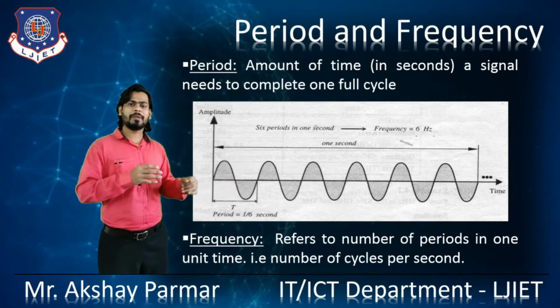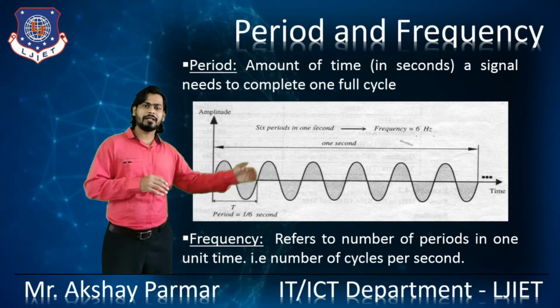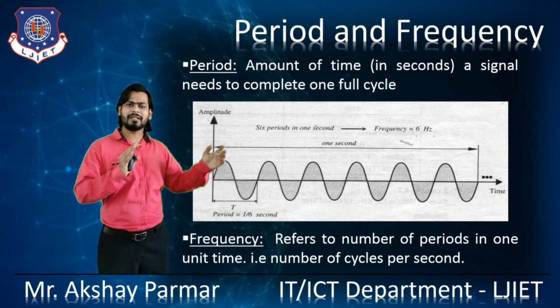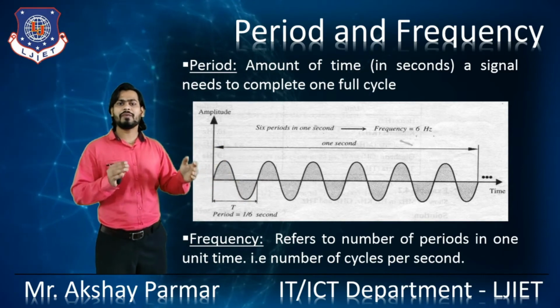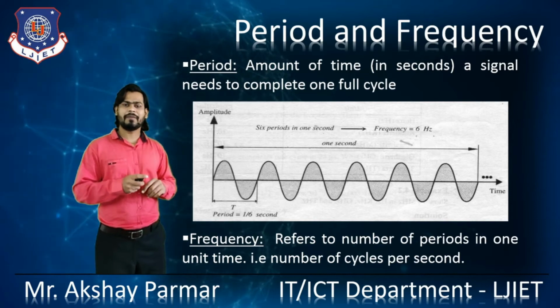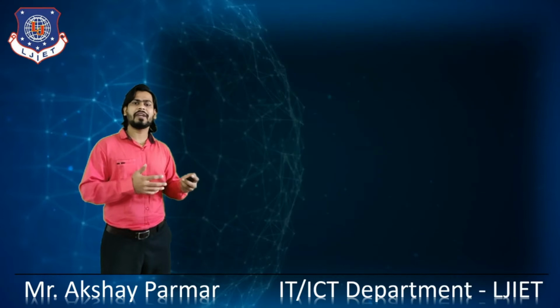And what do you mean by the frequency? The number of periods in one unit of time is called the frequency. In 1 second, how many complete cycles are there? This is called the frequency of that wave, right? So this is the basic difference between the period and the frequency, right?